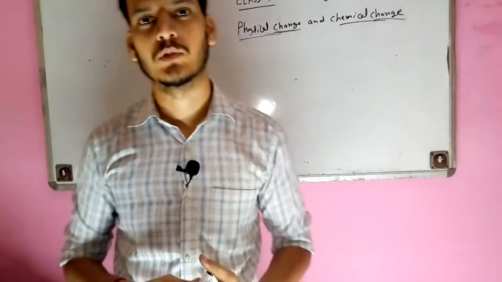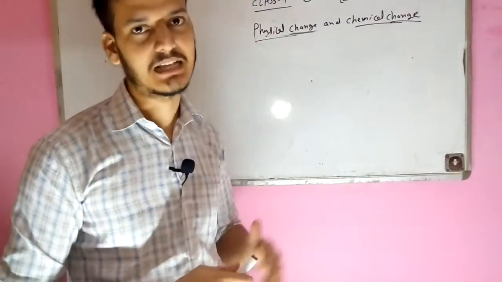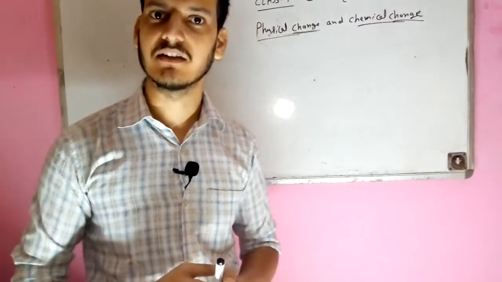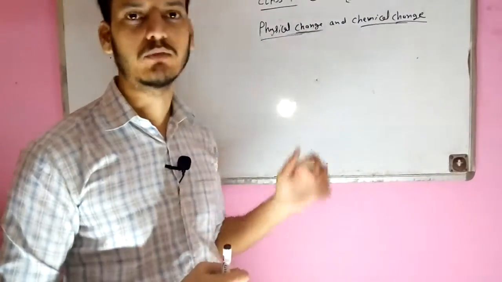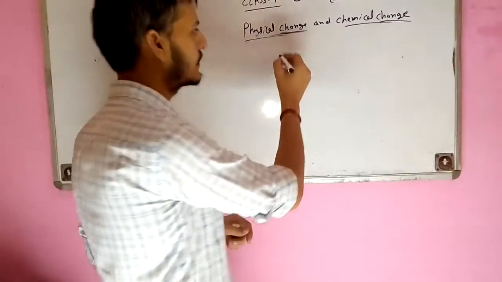Good morning, students. This is our second lecture of the sixth chapter of class 7. The name is physical change and chemical change. In the previous class, we discussed what physical changes and chemical changes are. In today's class, we are going to discuss the rusting of iron.